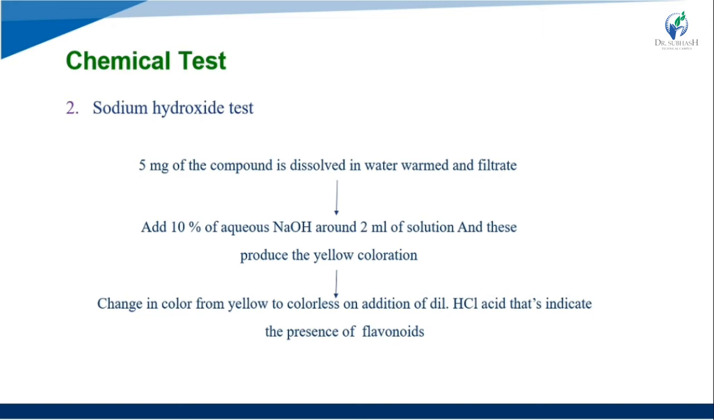Some amount of 10% NaOH is added to 2 ml of the filtrate mixture, and a yellow color is produced. After that, dilute HCl is added, and the color changes from yellow to colorless on adding the dilute acid, which indicates the presence of flavonoids. This is the second test, the sodium hydroxide test.